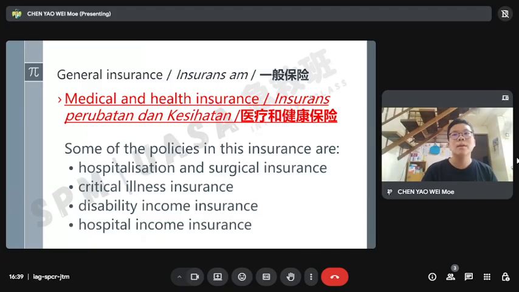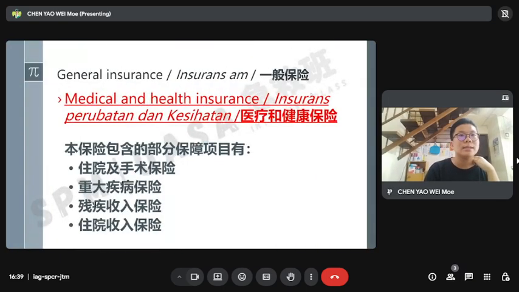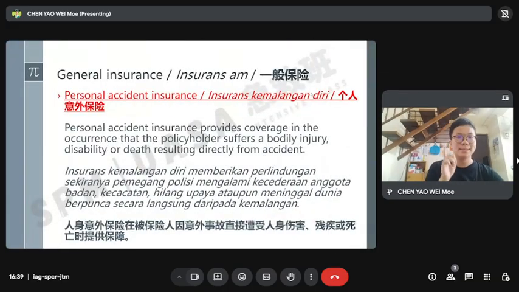And for the Malay version, for Chinese only, I think. Okay, next for personal accident. Personal accident provides coverage in the occurrence that policyholders suffer a bodily injury, disability, or death resulting directly from accident. It means the accident includes myself because of someone, or I get into an accident. I didn't drive my car, but I myself got injured, so I get the coverage.